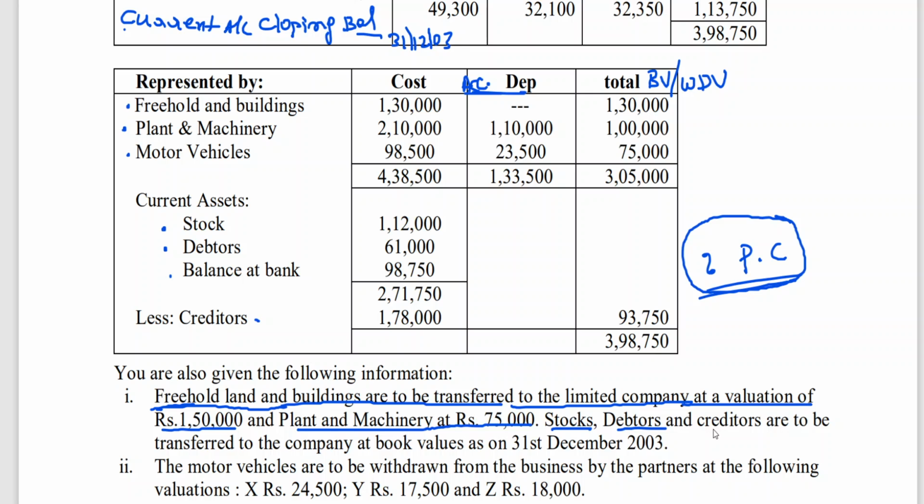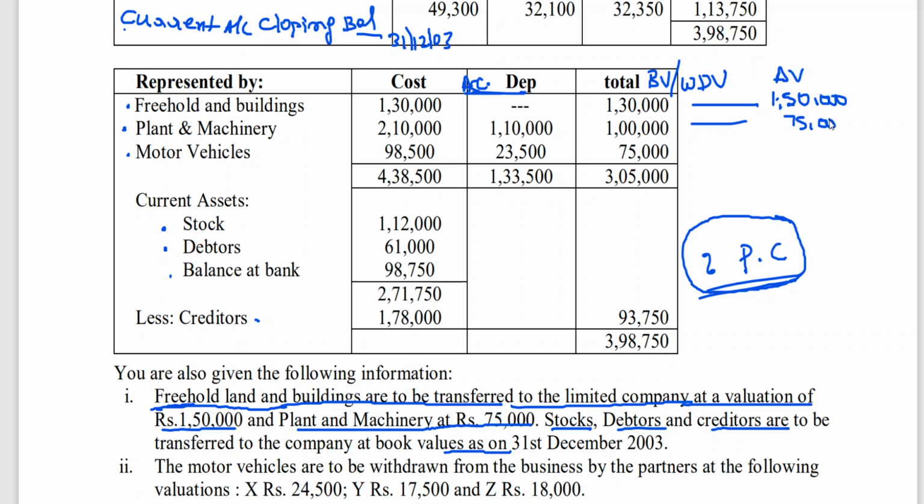Stocks, debtors and creditors are to be transferred to the company at book values. That means what they are taking over, freehold building, this is AV, agreed value. What is agreed value? 1,50,000. Good. And then plant and machinery 75,000.